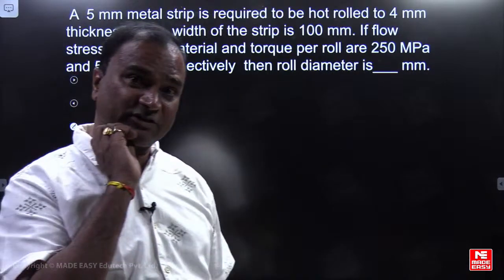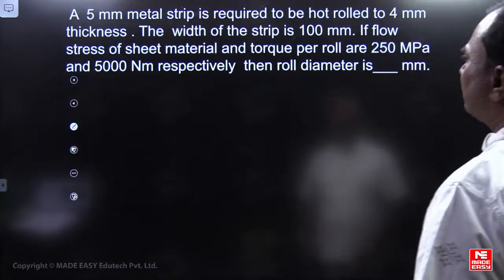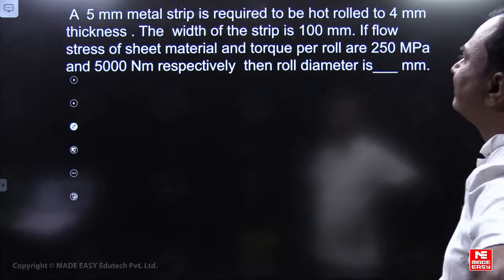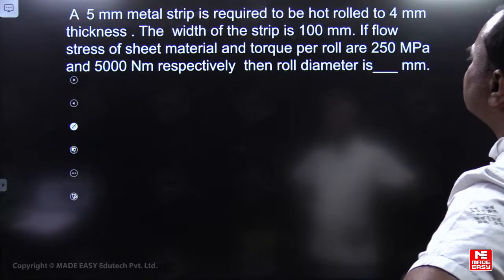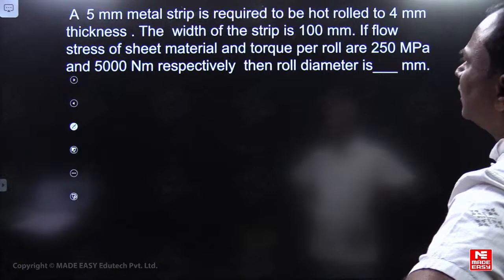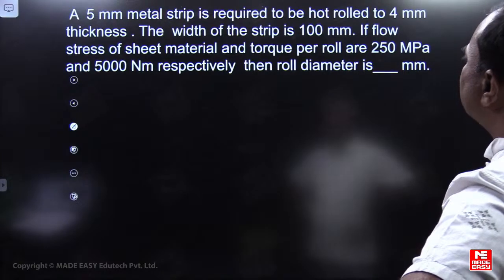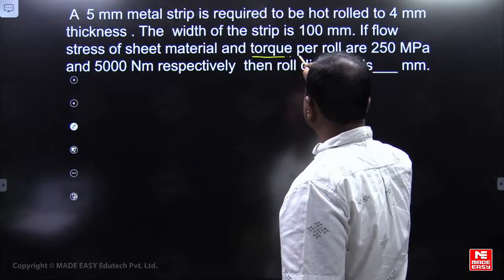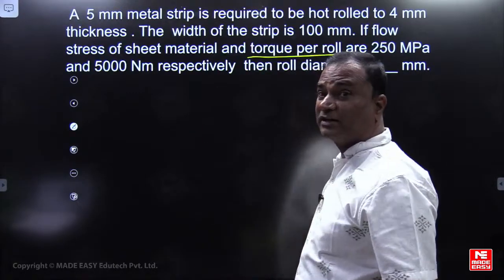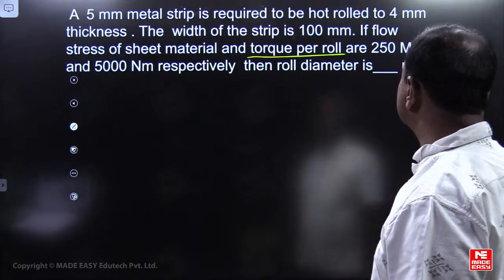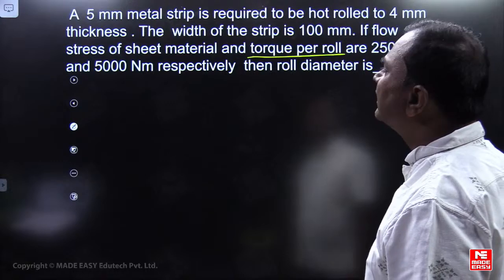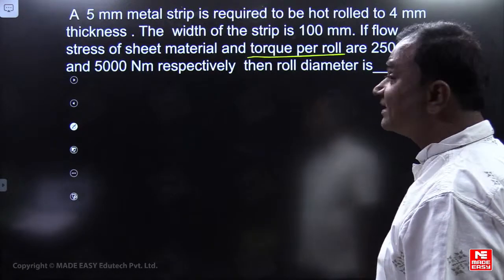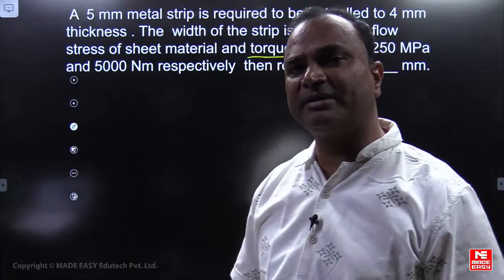Yeah, this we can observe, friends, here. A 5 mm metal strip is required to be hot rolled to 4 mm thickness. The width of the strip is 100 mm. The flow stress of the sheet metal and torque per roll are, read the question carefully, torque per roll 250 megapascal and 5000 Newton meter respectively. Then roll diameter is how much?